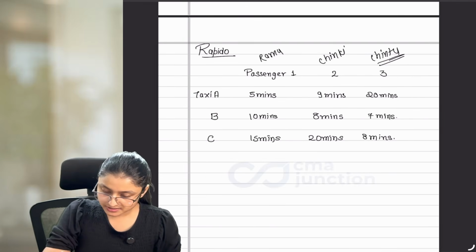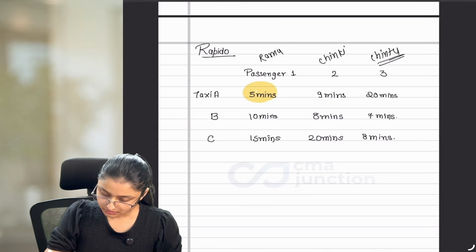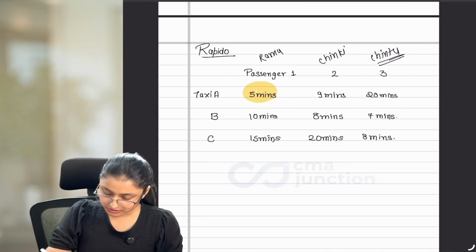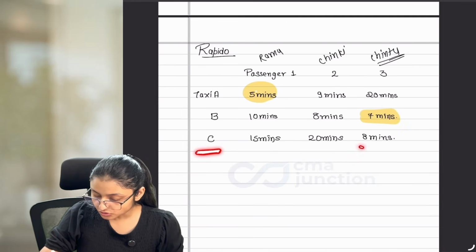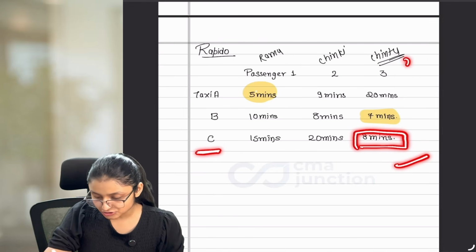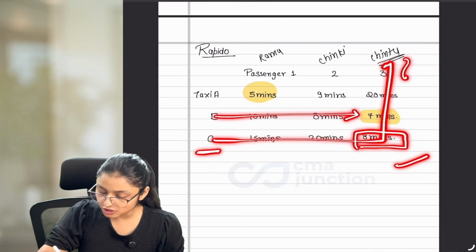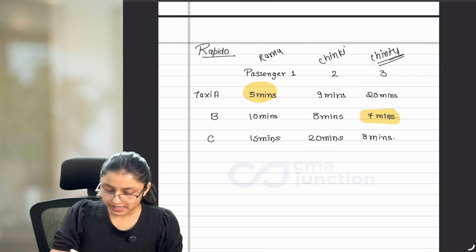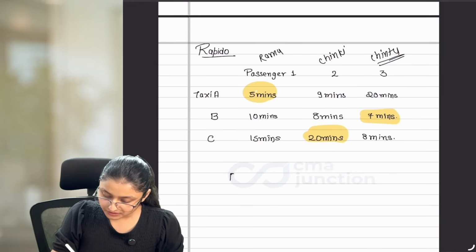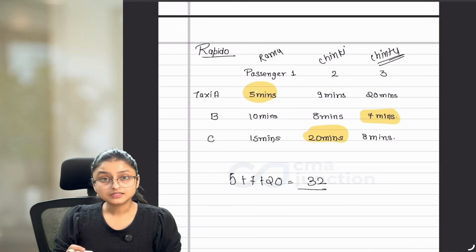What do you think? So let's take the first taxi. Can I take this 5 minutes because this is the lowest? And then for the second taxi, if you notice, this 7 minutes is the lowest. But for the third taxi, the lowest time was 8 minutes, but this Chintu is already booked with taxi B. Now taxi C again cannot go to Chintu. Taxi C has only one option, that it can fulfill the requirement of Chinky. And if I do this, then the total time is 5 plus 7 plus 20, that is equal to 32 minutes. And this is huge.